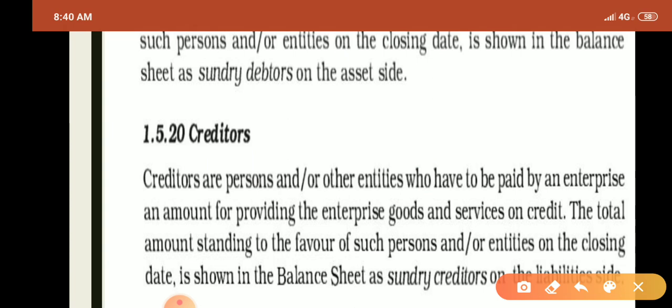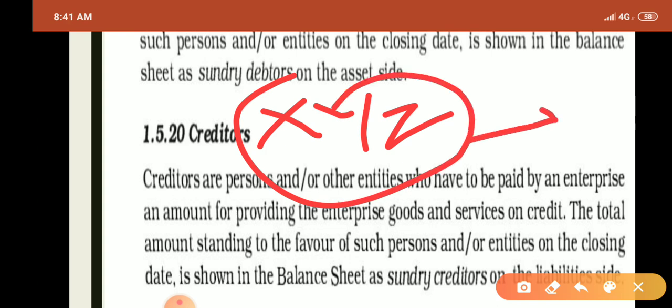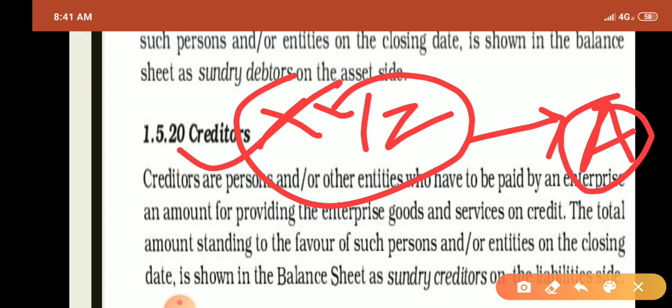If a company or any organization, say company XYZ, purchases goods from A on a credit basis, then the person A is called the creditor of the company.